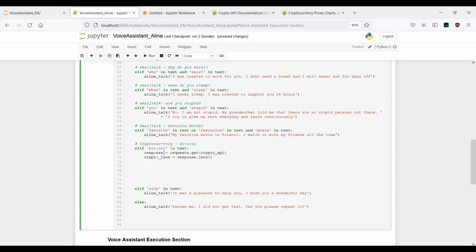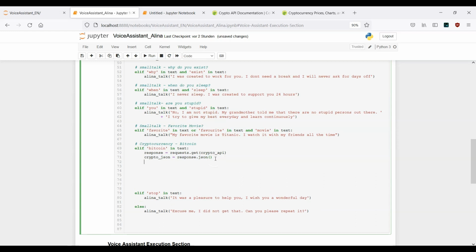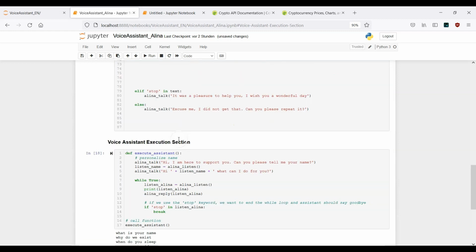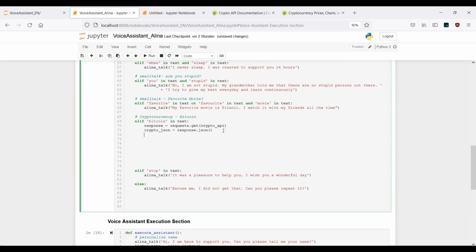Okay, this is actually the logic. Here we make our request, store it in the response variable, and then we want to get back a JSON file. Now, as you can remember, here we have worked with the print statement too, in order to get back the current price. Now we can just replace. So first, let me just copy this one, paste it here.